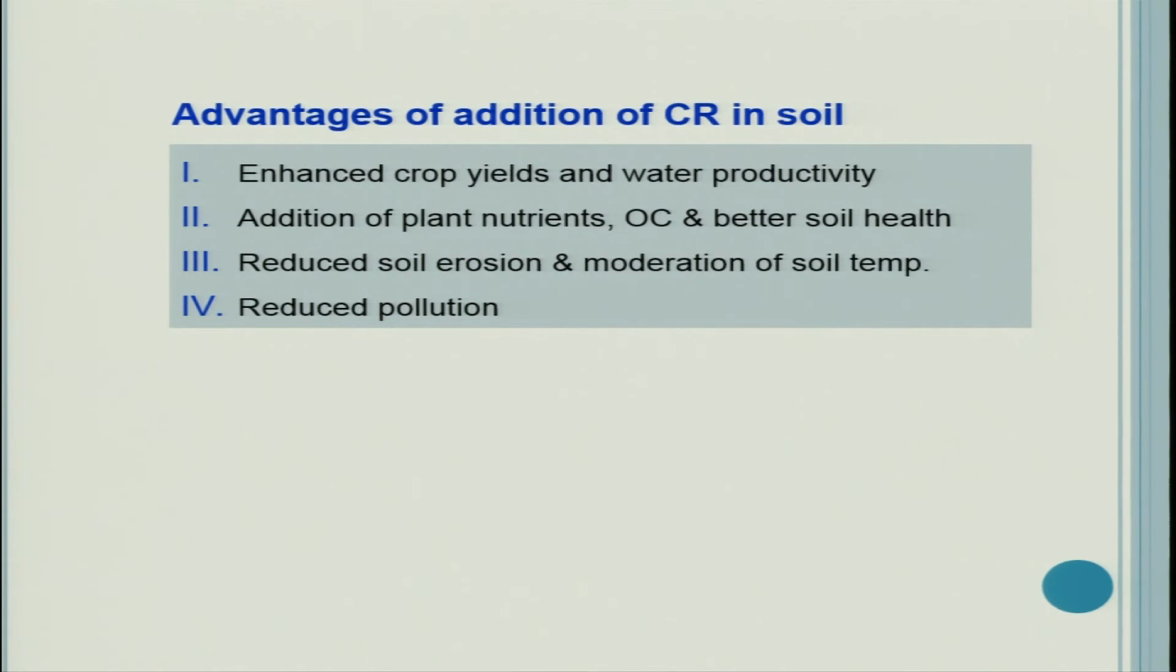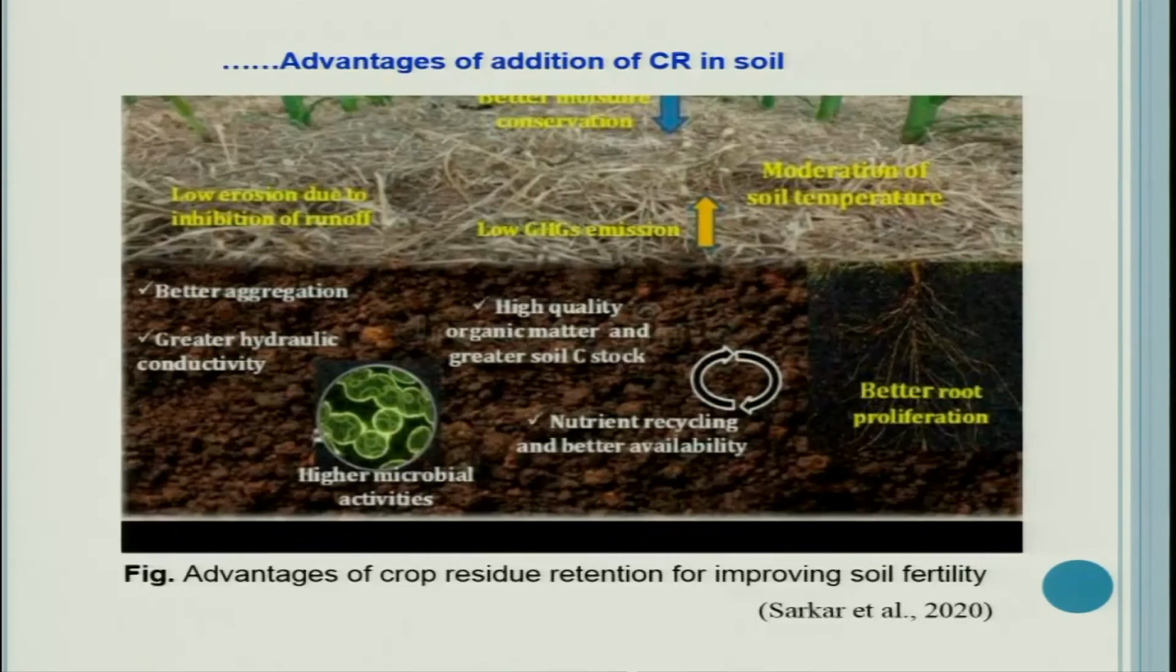Now see the advantages of addition of crop residues in soil. Broadly speaking, there are 4 advantages that can be obtained by adding rice straw or any residue in soil. The advantages are enhanced crop yields and enhanced water productivity. Number 2, addition of plant nutrients, organic carbon and better soil health. Then, reduced soil erosion and moderation of soil temperature. And reduced pollution. So we'll see how these 4 advantages are achieved.